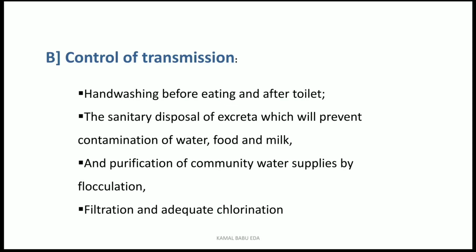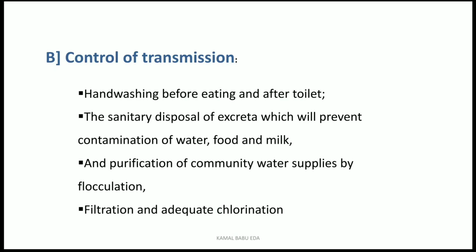Next one is purification of community water supplies by flocculation. Mainly you have to do purification of the community water, because all of you know that we are using the water which comes from the municipality taps nowadays.